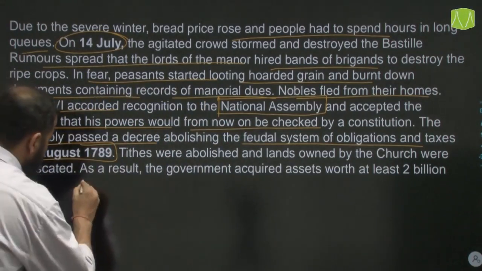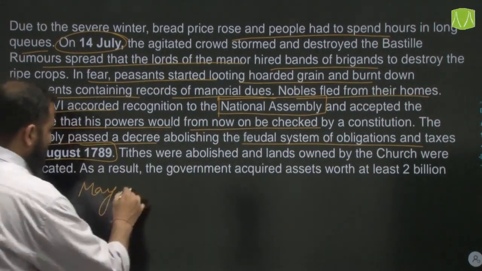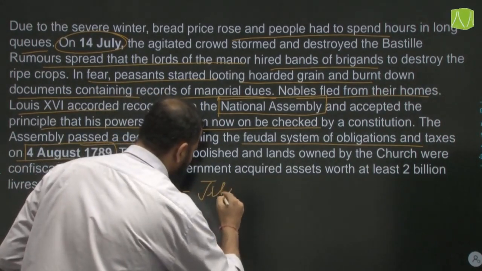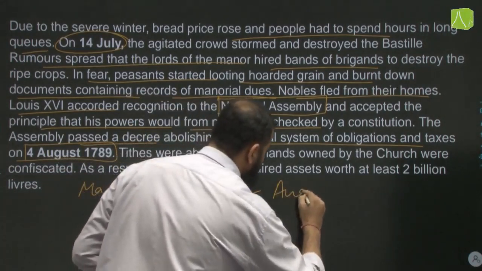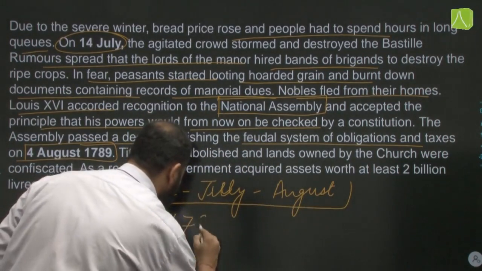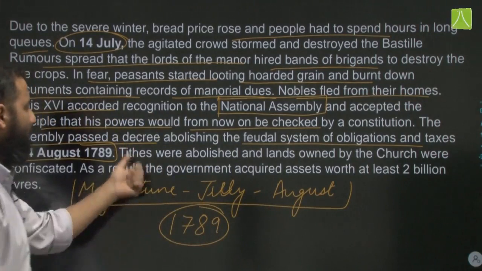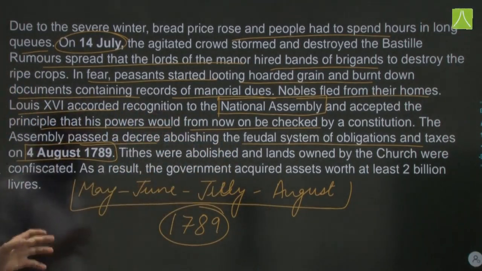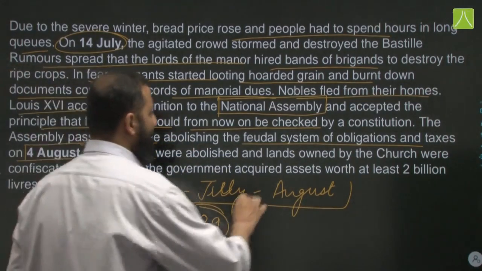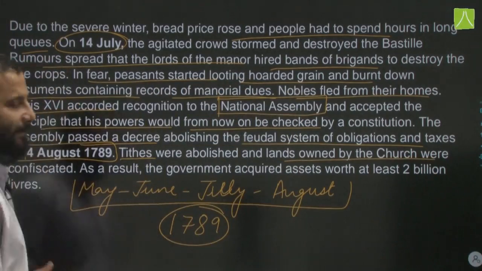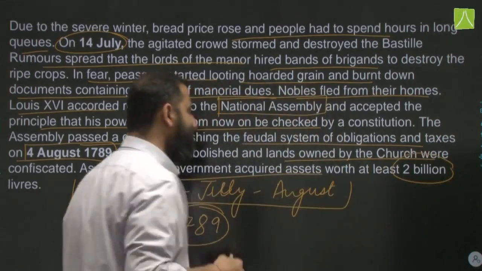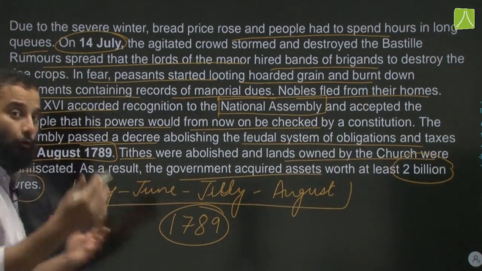So starting from May, then June, July and August. So this is what happened probably in the year 1789 in these months. That is, the revolution took place, and finally the National Assembly on 4th of August, the king recognized it. Now tithes, the taxes which were collected by the church, were also abolished, and lands owned by the church were confiscated, that is, taken over. And as a result, the government acquired assets which were worth 2 billion livres, and thus the debt which was due was also being paid.